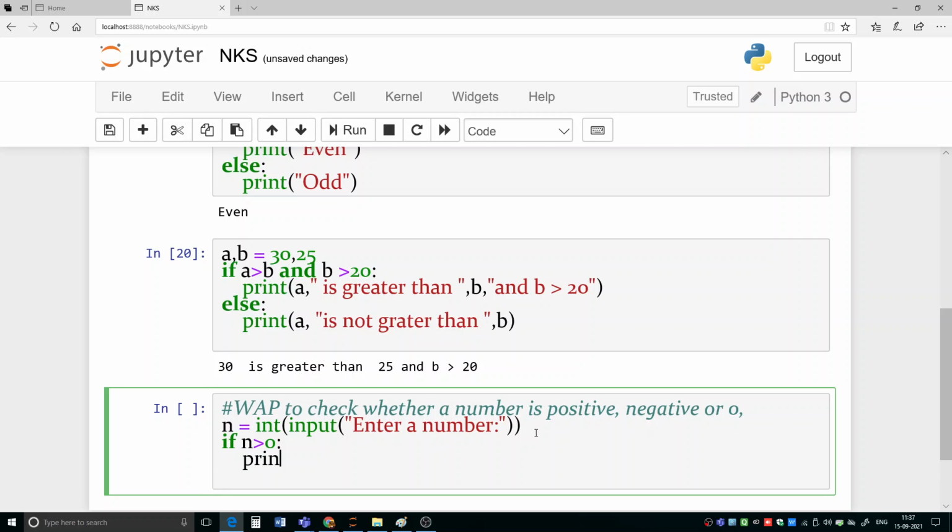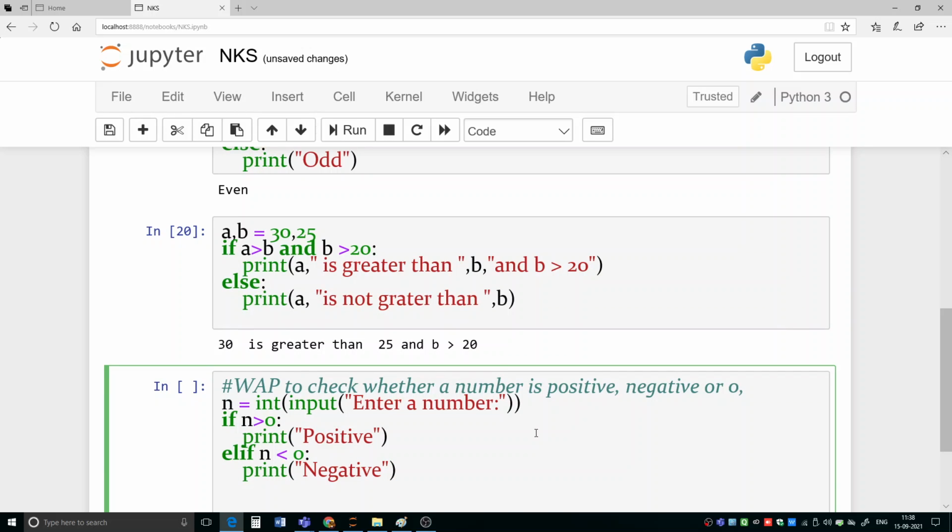So you can write here print positive. If n is less than 0, that is the condition for a negative number. Negative. Yes, negative number, because it is less than 0.